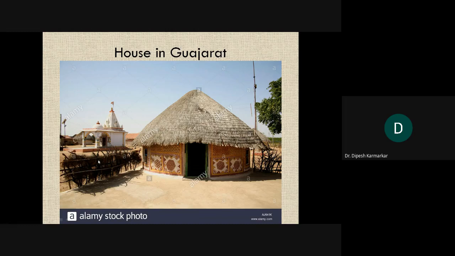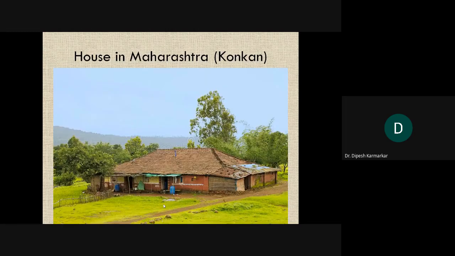You can see fencing is also done, and there is a lot of open area around. The house is very small, pretty small, okay, but a lot of open area around. Okay, now this is certainly a house in the more semi-arid parts of Gujarat, where people prefer to be outside the house for more cooling effect, to take wind more. They are typical houses in Maharashtra.